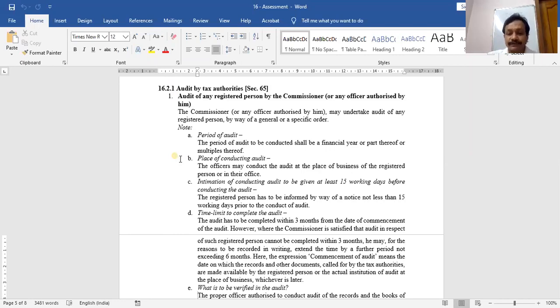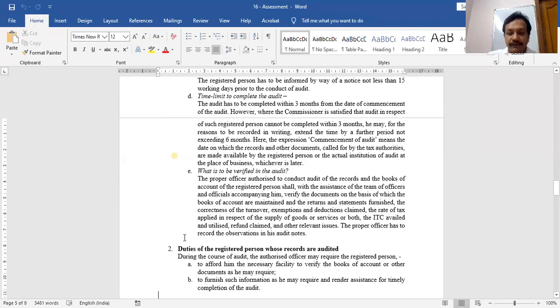Now the next point, within section 65, what is the duty of the person whose audit is conducted? The duty of this taxpayer is that this taxpayer has to give a proper place where officers or the staff of the department will come and sit and do the audit. This is my first point. This taxpayer has to provide the necessary facility to verify the books.